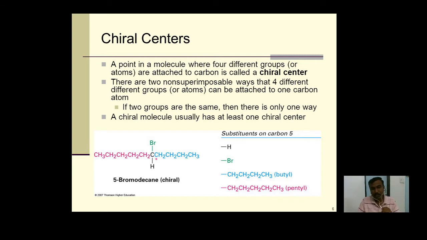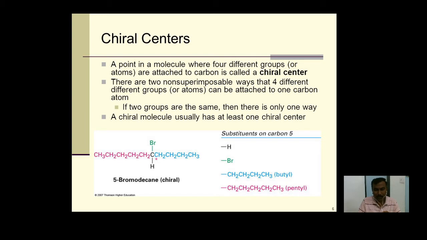Some chiral molecules contain more than one chiral center, for example tartaric acid. In the present case, the example we have taken is 5-bromodecane.